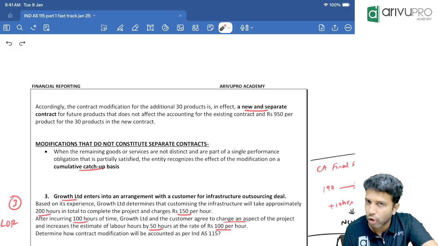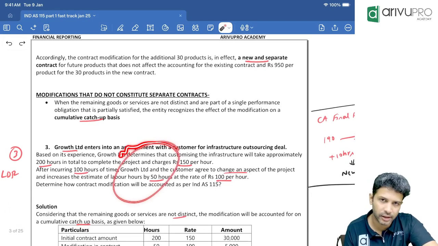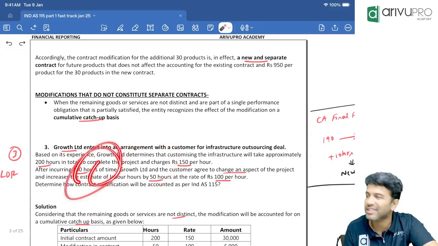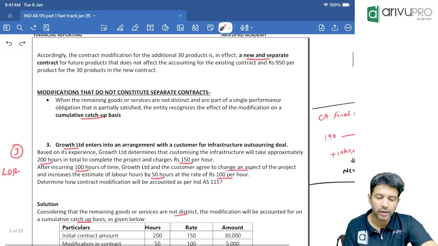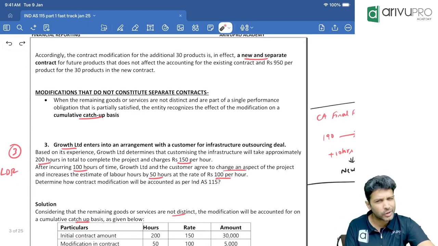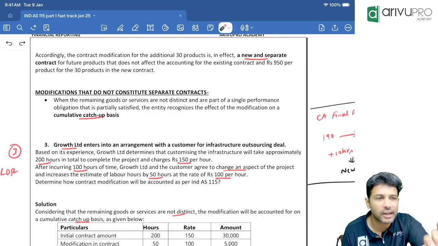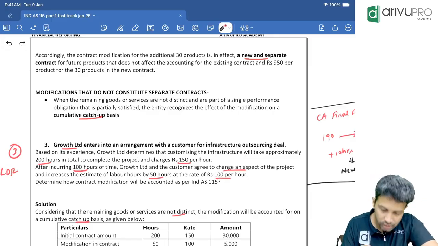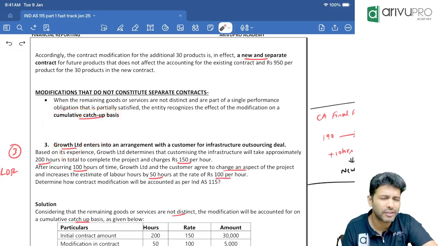Now, how does that cumulative catch-up basis accounting work? We will learn it in question number 3. I think once or twice this question has come for 2 marks. For that reason, I'm marking this question as LDR. Third question, keep it as LDR. It's a 2-marker or 3-marker question only, but it has come. This cumulative catch-up basis accounting, we're going to learn in question number 3. Fancy term, but easy accounting, to be honest.